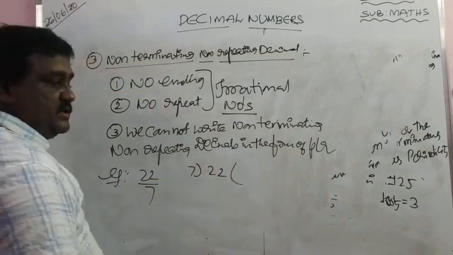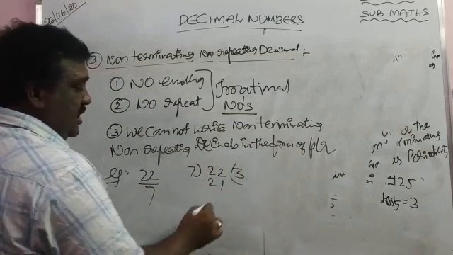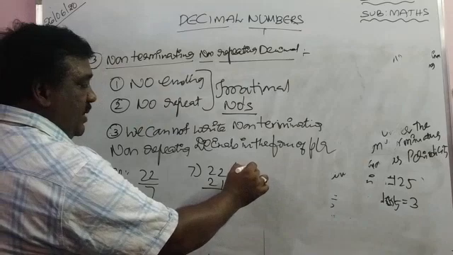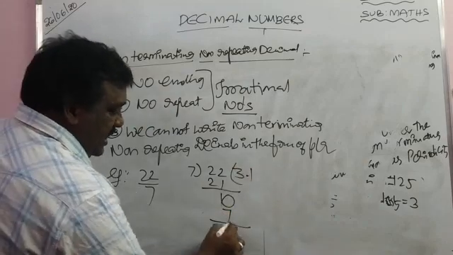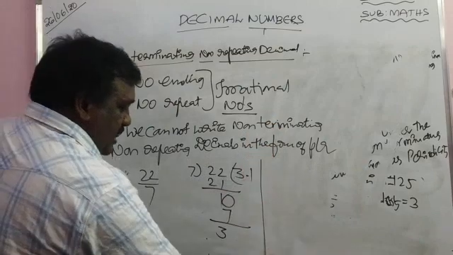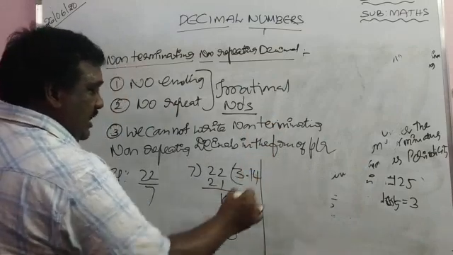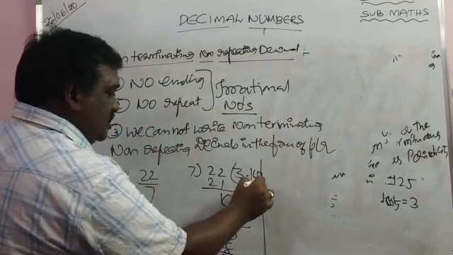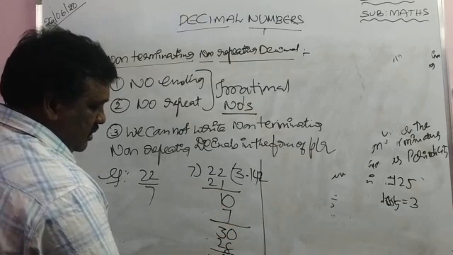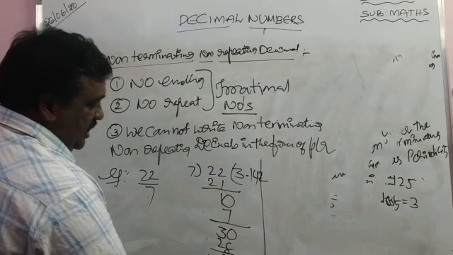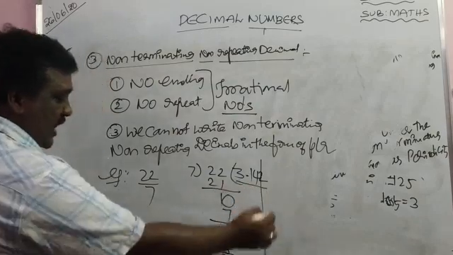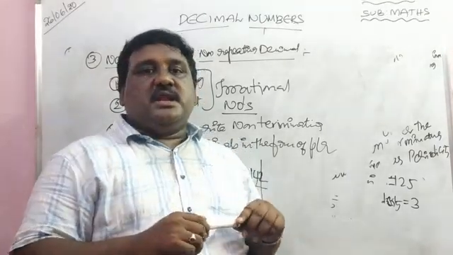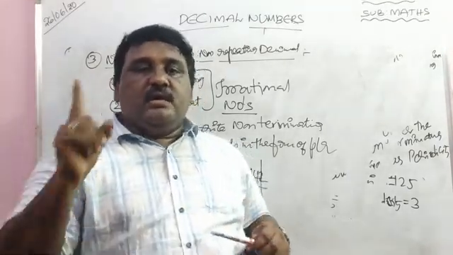22 divided by 7. What do we get? 3 sevens are 21. Remainder 1. Then point. Then 0. How many times? 1 time. 7. Again 3. Again 0. How many times? 4 times. 28. Again 2. Again 0. How many times? 2 times. So it is going on. So no repetition, no ending. Such type of numbers are known as irrational numbers. We cannot write irrational numbers in the form of p by q.